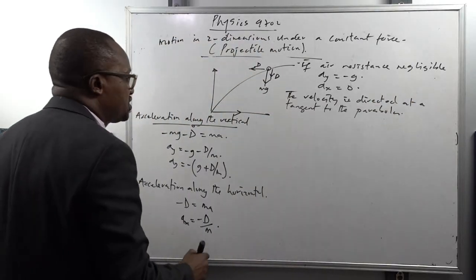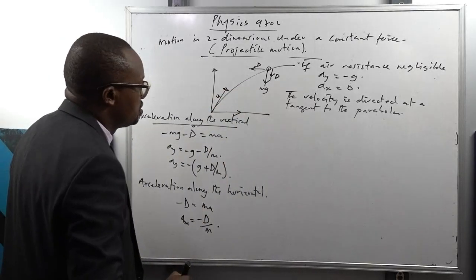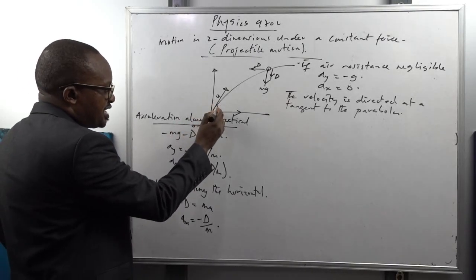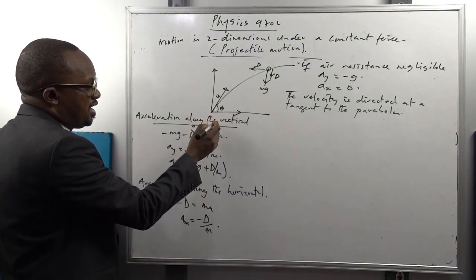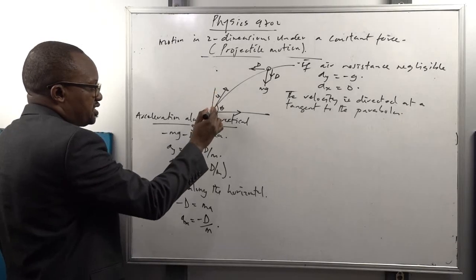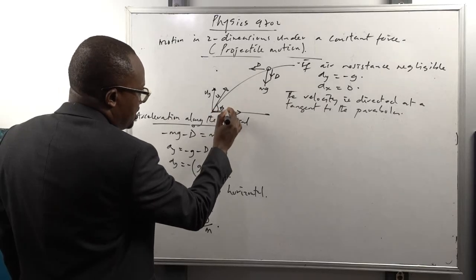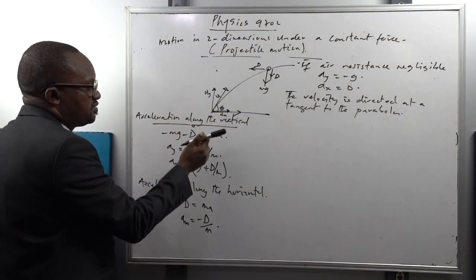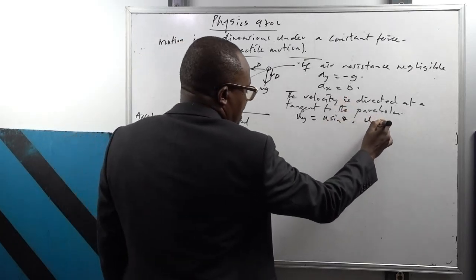So at the point of projection, the velocity is directed at the tangent to the parabola. Let's call it u. For this case, the velocity at the point of projection is in 2 dimensions, and it is inclined at an angle of theta to the horizontal. The component of the velocity along the vertical will be u subscript y, while the component along the horizontal will be u subscript x. If I resolve the velocity of projection along the vertical, u along the vertical becomes u sine theta, while the component along the horizontal becomes what?